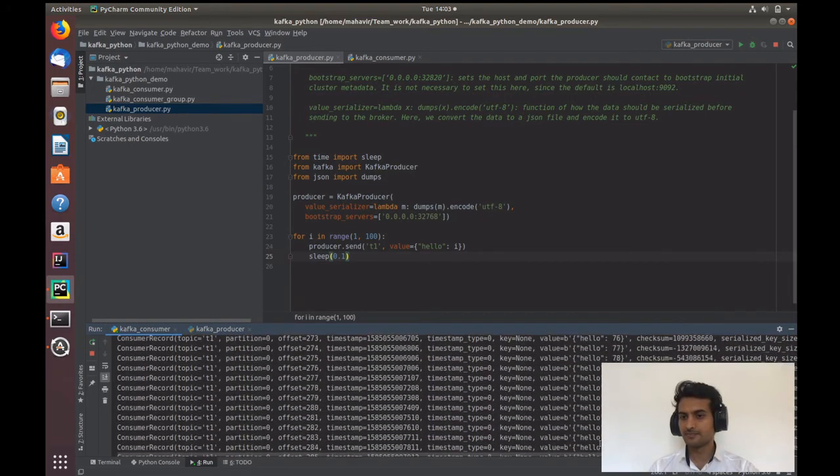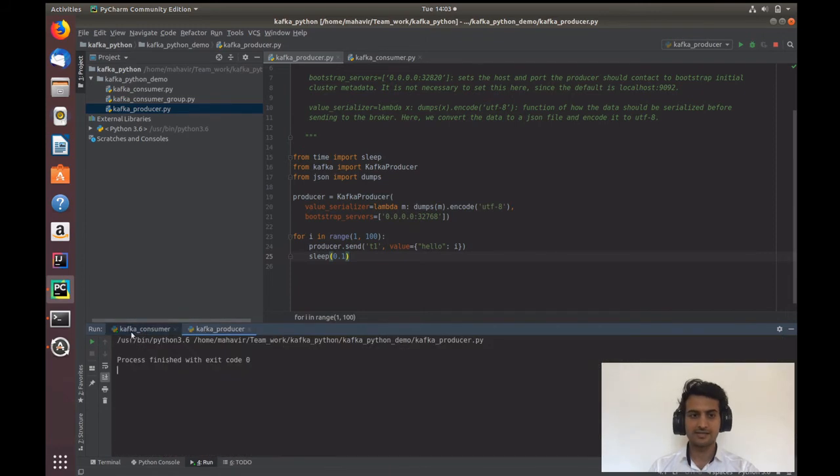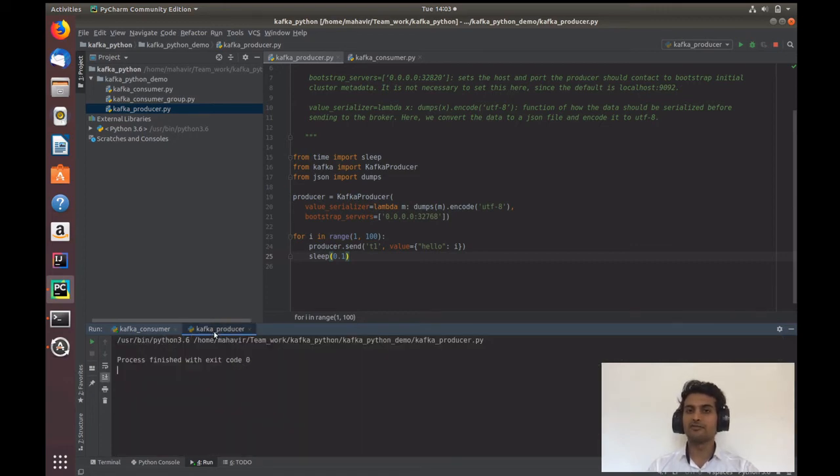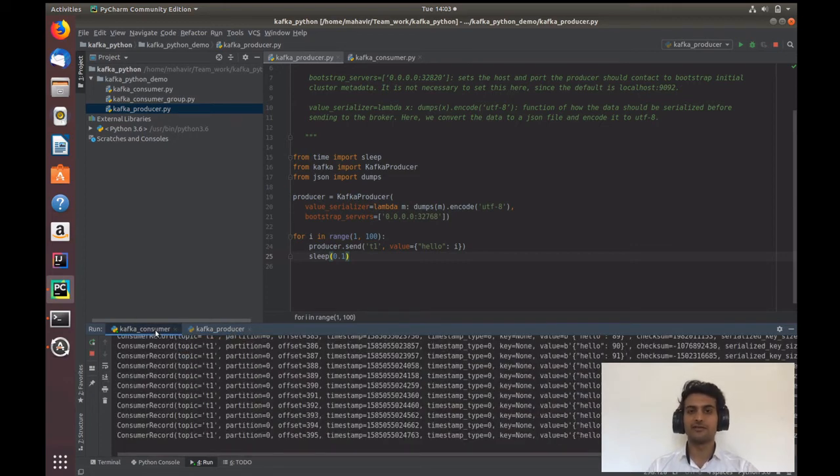You see, if I run it again for 100, these messages are coming here in the consumer console till 99. So this is how we can write a Kafka producer and Kafka consumer in Python. This way we can write a Python application using Kafka inside PyCharm.